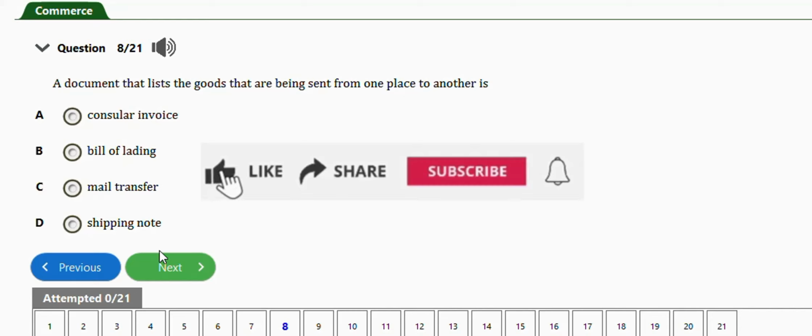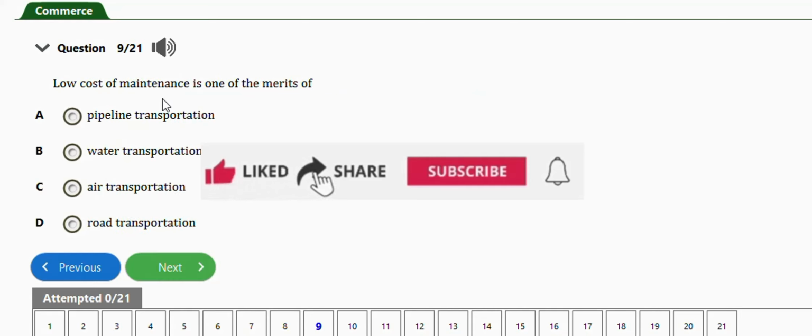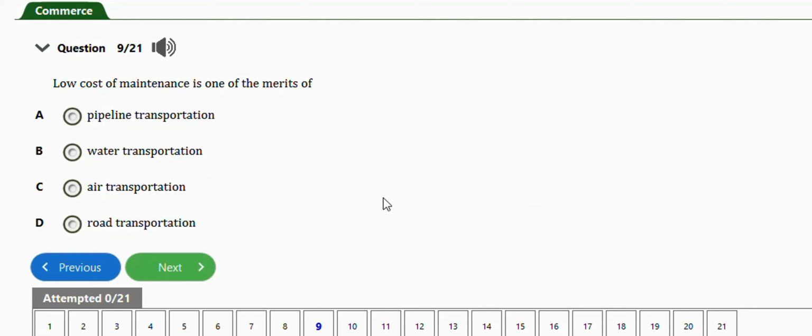Okay, next question is one. It says low cost of maintenance is one of the merits of pipeline transportation, water transportation, air transportation, road transportation. So the right answer is option A, pipeline transportation. Very important.